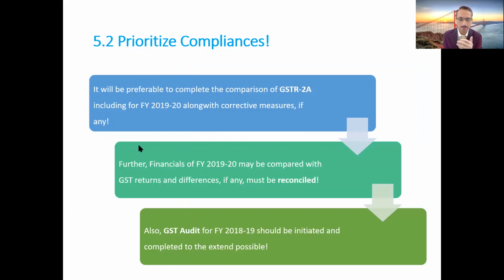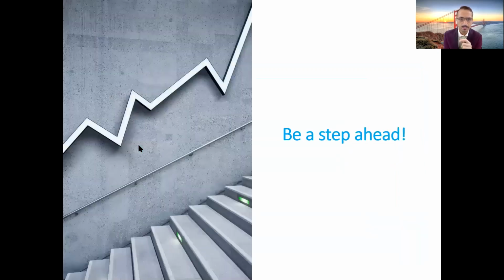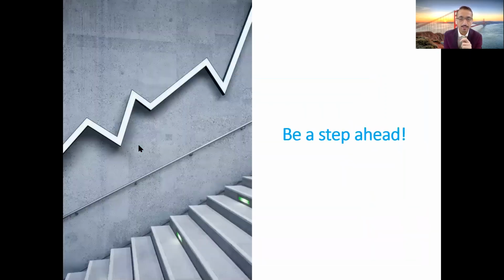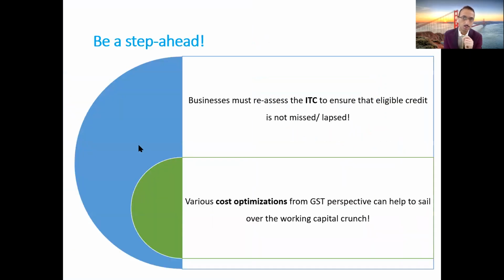Now friends, as we have said, in cases where you need to be ahead of GST, one of the most important things is that you should always prioritize your compliances. Additionally, for the financial year 2019-20, the time limit for you to claim any missing credit, in case you have missed an input tax credit, the outer time limit is again the month of September 2020 return.